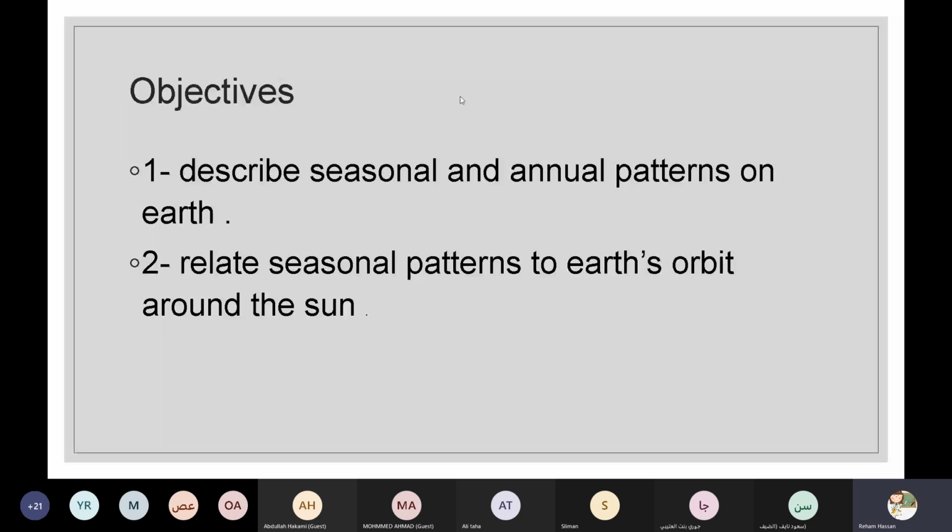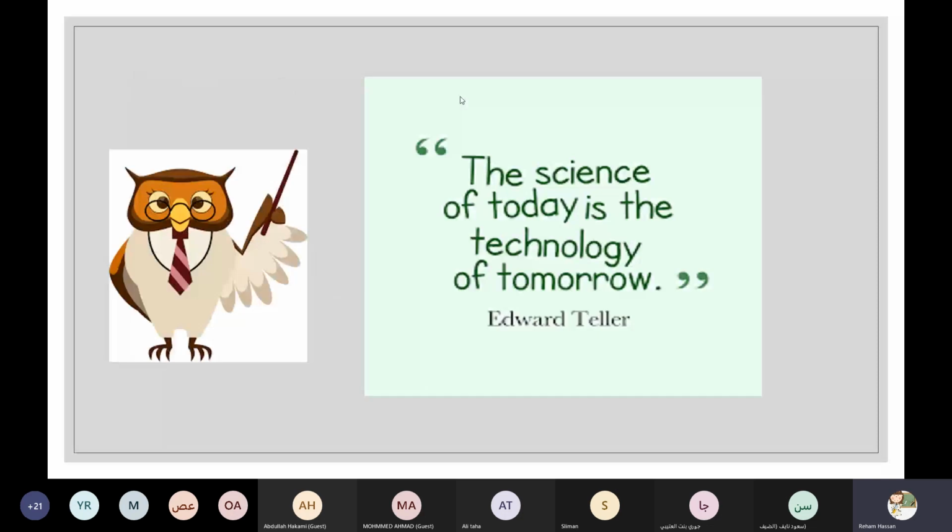Okay. Why do we study science in grade 2? Because of the large world. Yes, excellent. Thanks a lot. Yes, thanks, honey. Because the science of today is the technology of tomorrow.